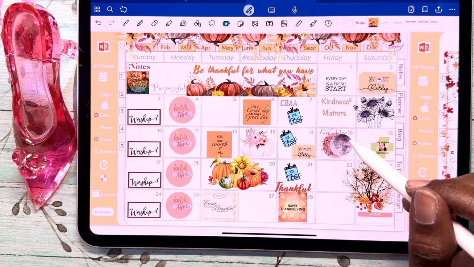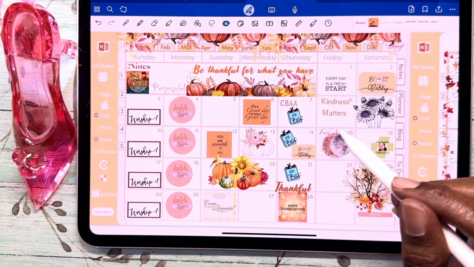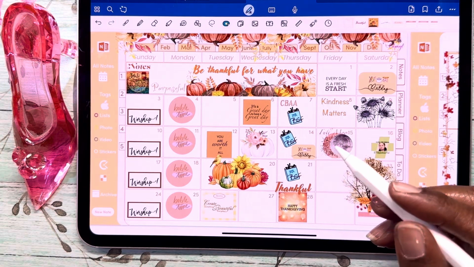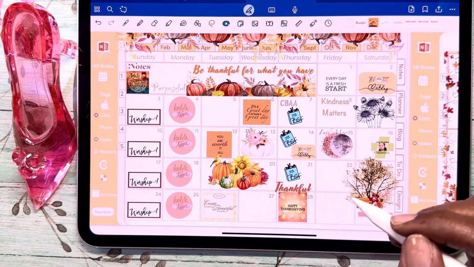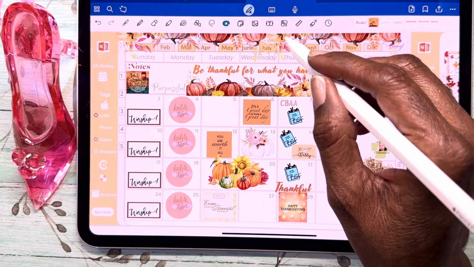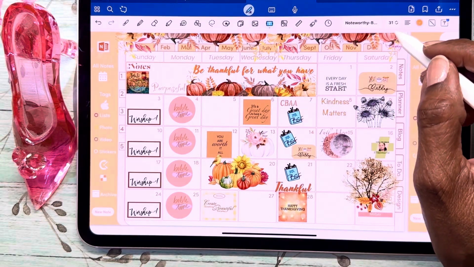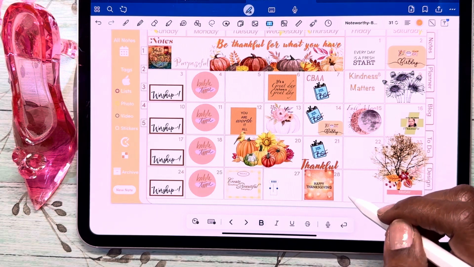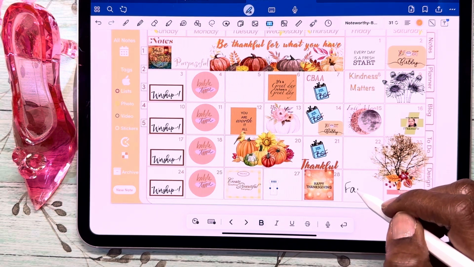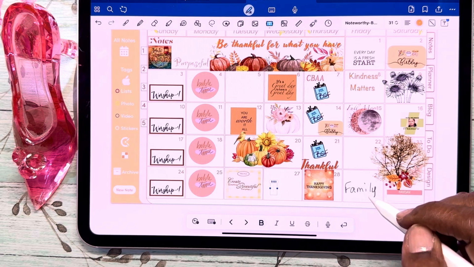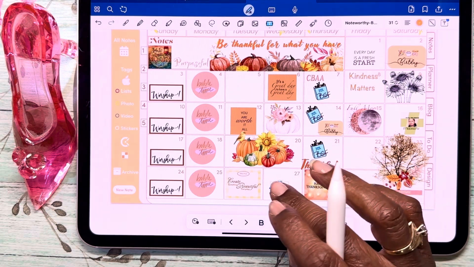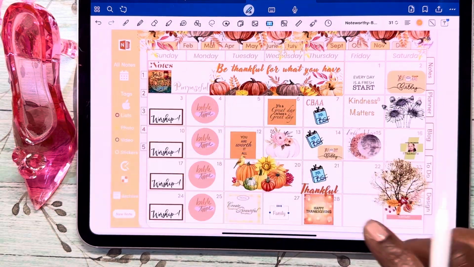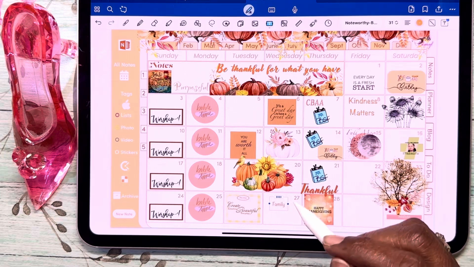And I don't have a whole lot of appointments this month. Just a couple family birthdays. We got Thanksgiving. And I'm going to put here, let's get a text tool here. And I'm just going to put family. And I'm going to write it out. Family. Let's see. Okay, it did it. Okay, if I wanted to, I want to make it bigger.